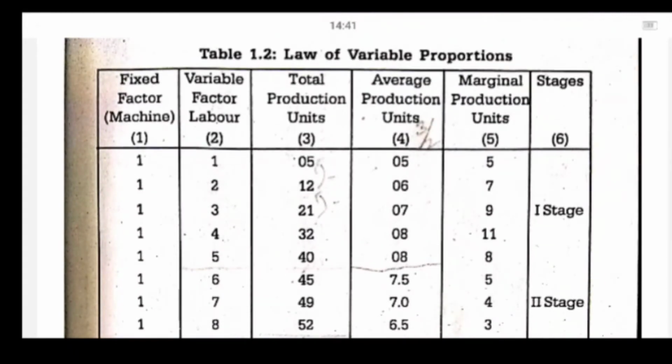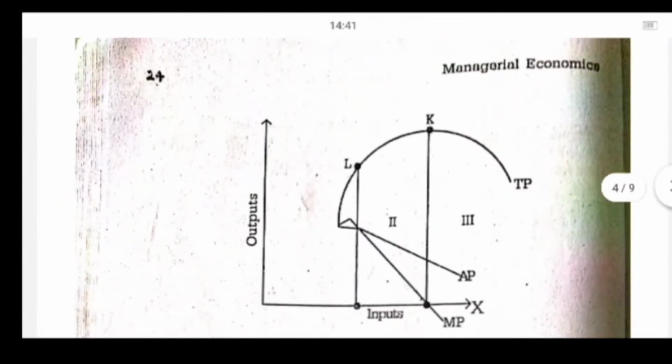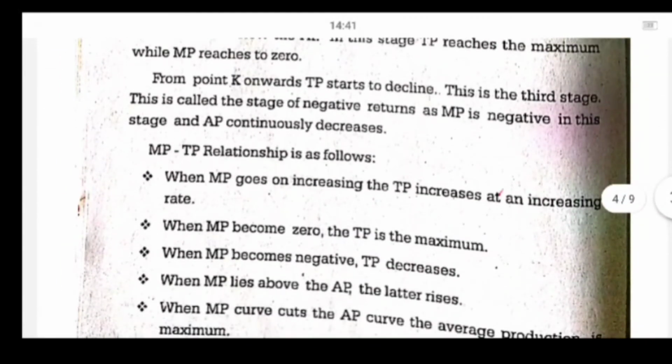When the marginal product goes on increasing, we saw in the first schedule, the TP, that is in the third section, 5, 12, 21, 30, goes on increasing till it becomes 11. When MP becomes 0, total product is the maximum. That means at the 9th dose, it became 52, and here the marginal product became 0.